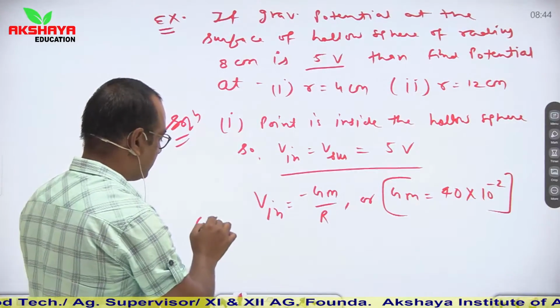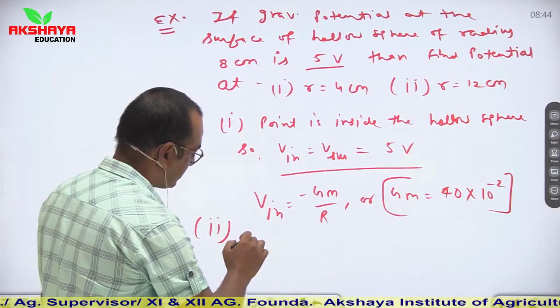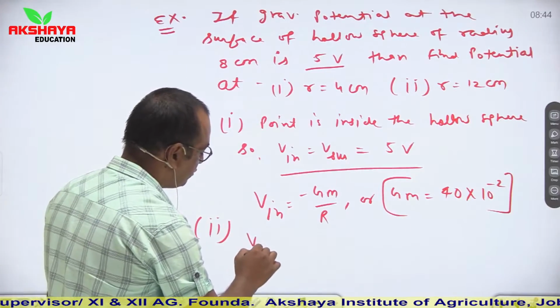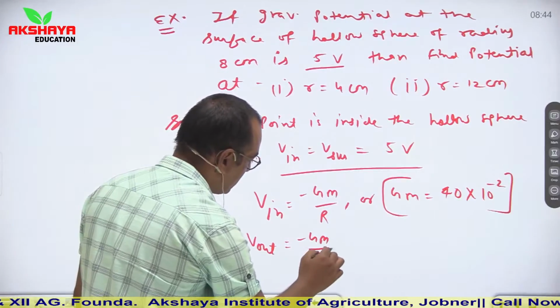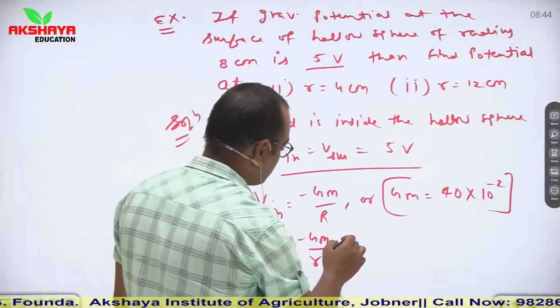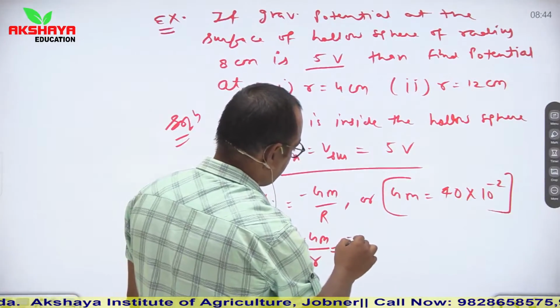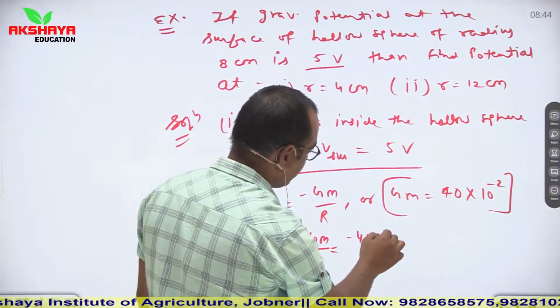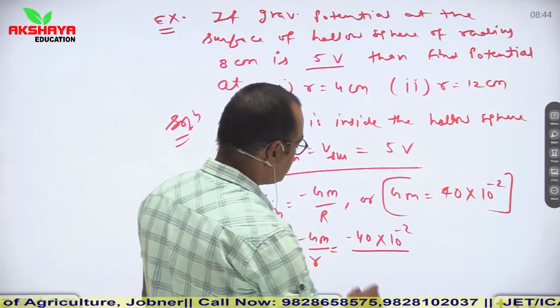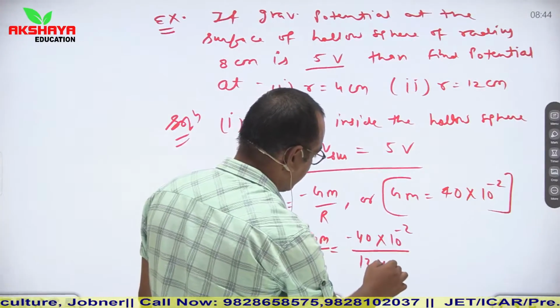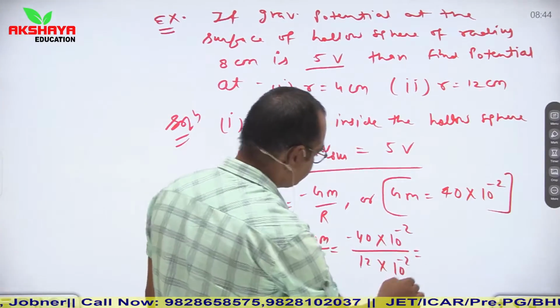Now in the second case we will use V out is equal to minus GM upon small r. Value of GM is known to us. It is minus 40 into 10 to the power minus 2 divided by r. r is 12 centimeter, so 12 into 10 to the power minus 2.